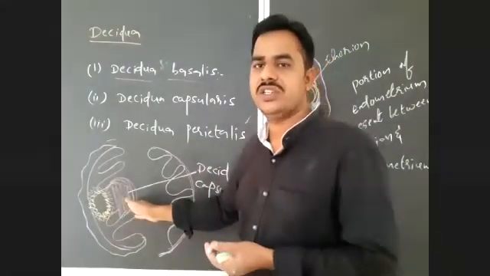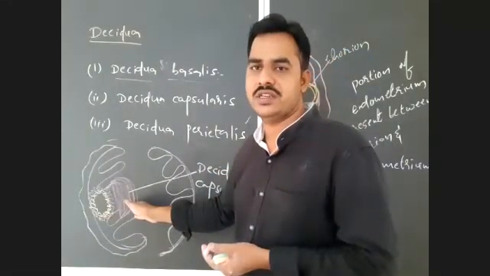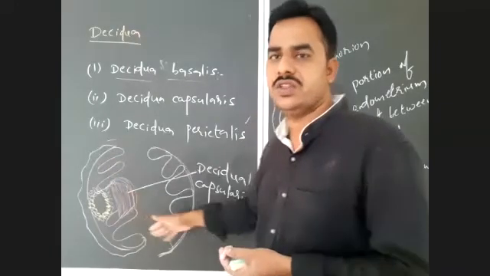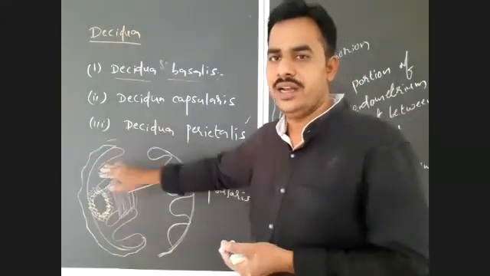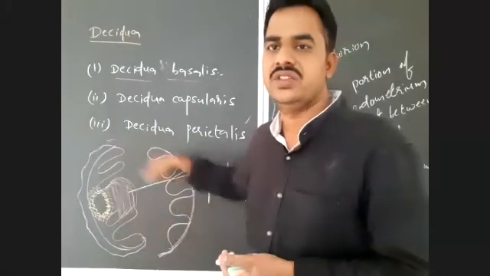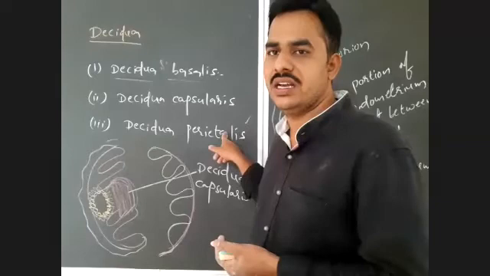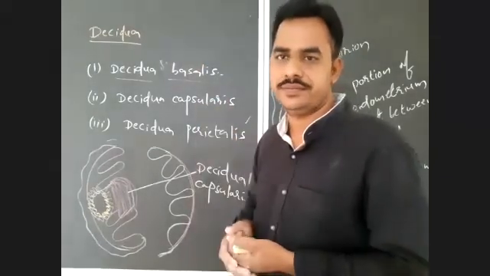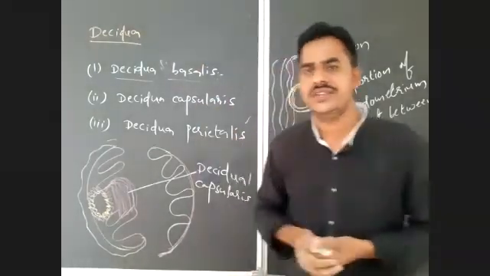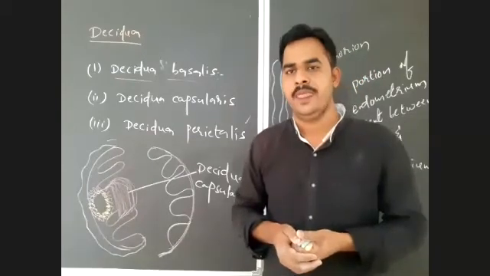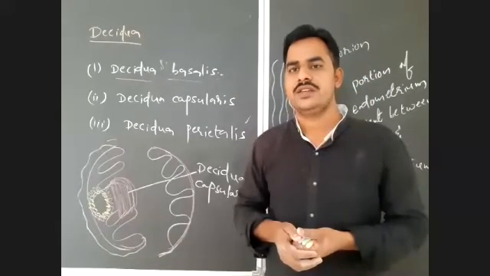Immediately after implantation, there is formation of Deciduea capsularis. But later this region also will become very thick. So there will be Deciduea parietalis, which is the largest region of the Deciduea. What is Deciduea parietalis?